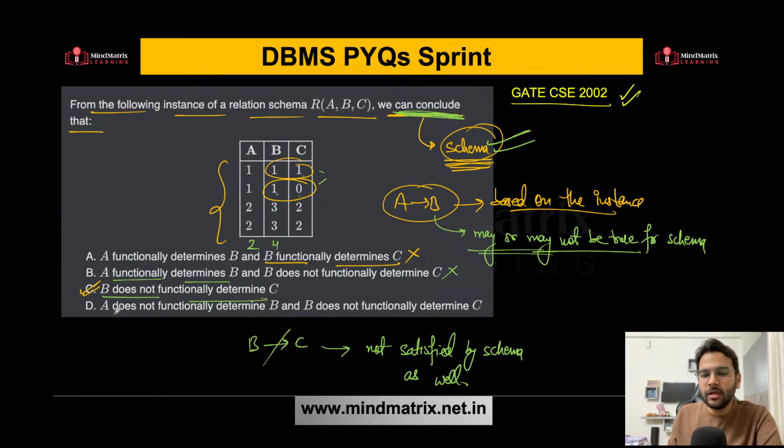What about option D? A does not functionally determine B. But here if you see, based on the instance, so far it is fine. So option D is also incorrect here. Do you have any doubt? Anyone? If you have any doubt, please ask. So many students have answered correctly. Samyadeep, Abhas, yes. Alia, your answer is incorrect. It should be option C. I hope it is clear.